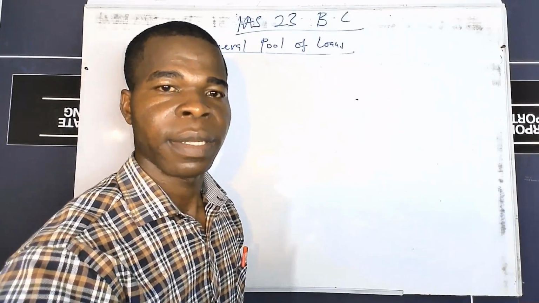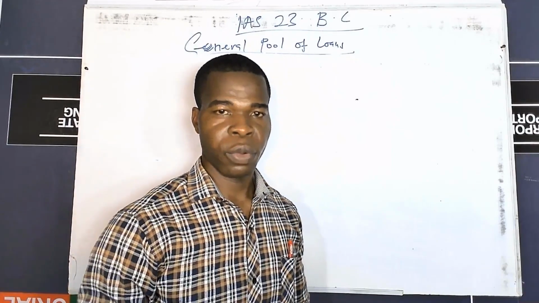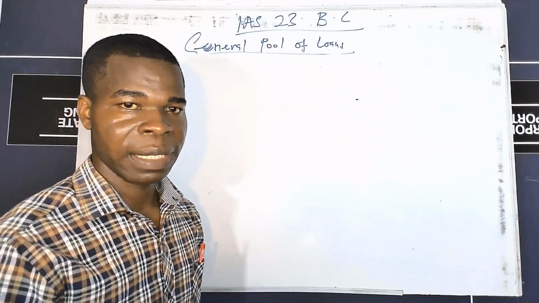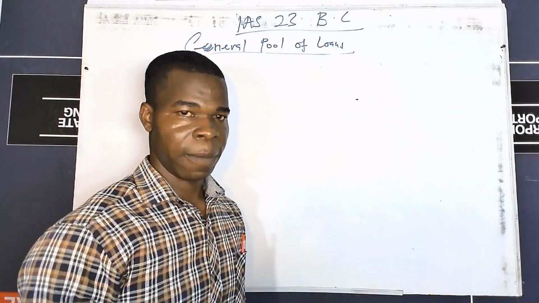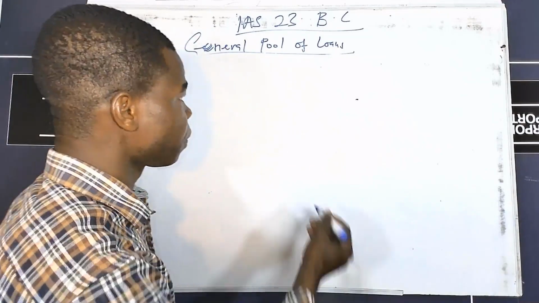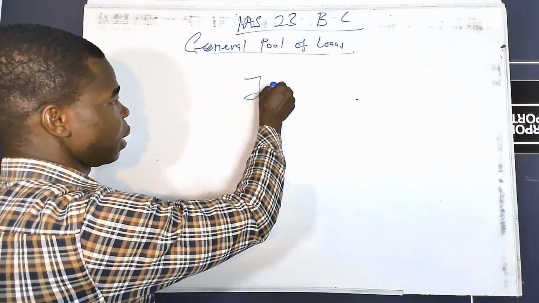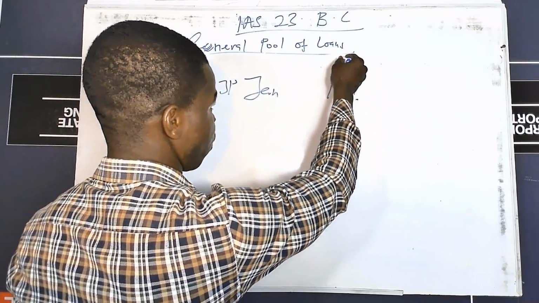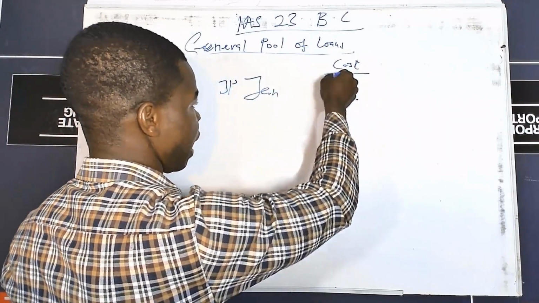Another technical thing under borrowing cost is that sometimes you have the expenditure on the assets done in bits within the year. If that happens, how are you going to determine your borrowing cost? Assuming that they made a payment on 31st January of 1,000, which is the expenditure on the asset.